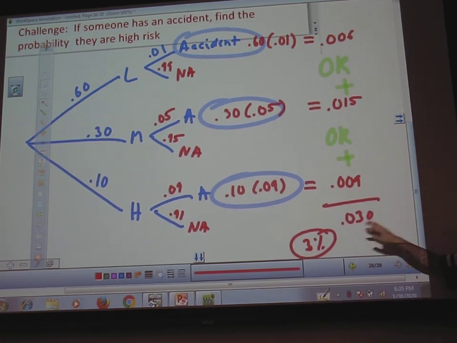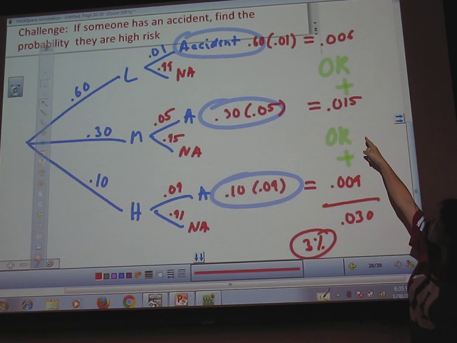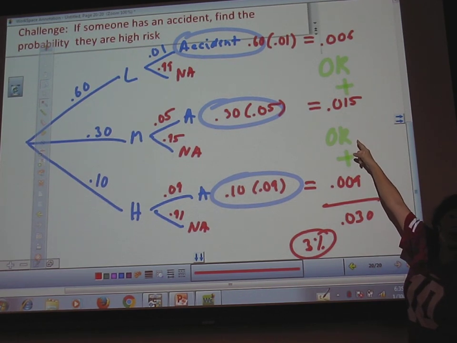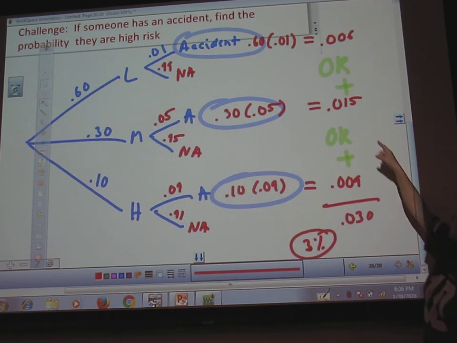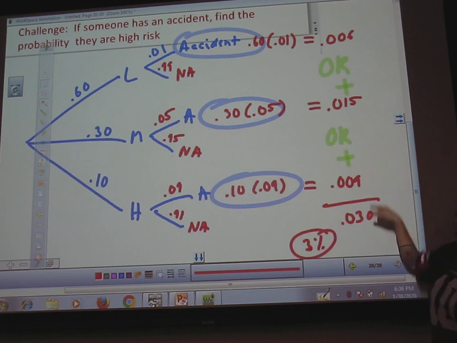So how do you get to this group here? There's 3% that are in this group. Half of them come from medium risk. Do you guys see that? When I add these all up? So if you're in an accident, there's a 50% chance you're in the medium risk group, because they're a fairly large group, and it occurs reasonably often. So how do you get that? Because you know that half of it came from there.